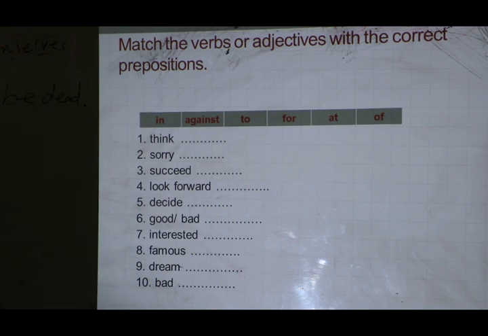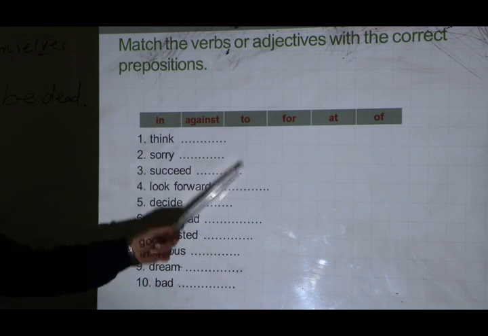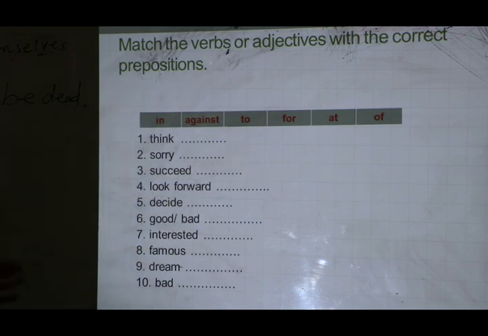For example, think of, sorry for, succeed in, look forward to, decide against, good at or bad at, interested in, famous for, dream of, bad at, right?